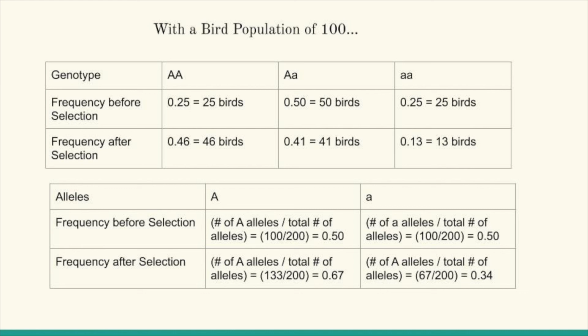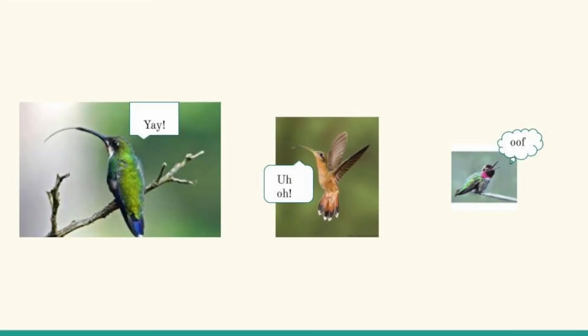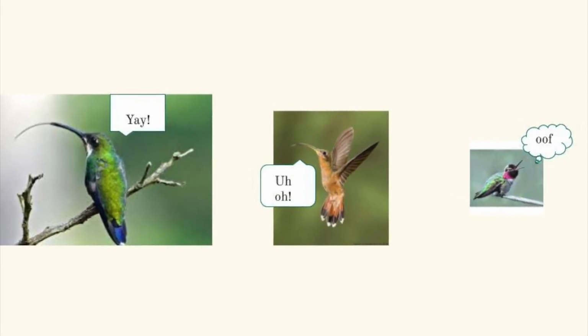The frequency of the dominant allele increased to 0.67 while the frequency of the recessive allele decreased to 0.34. Therefore, the dominant phenotype now has the advantage over the other two phenotypes.